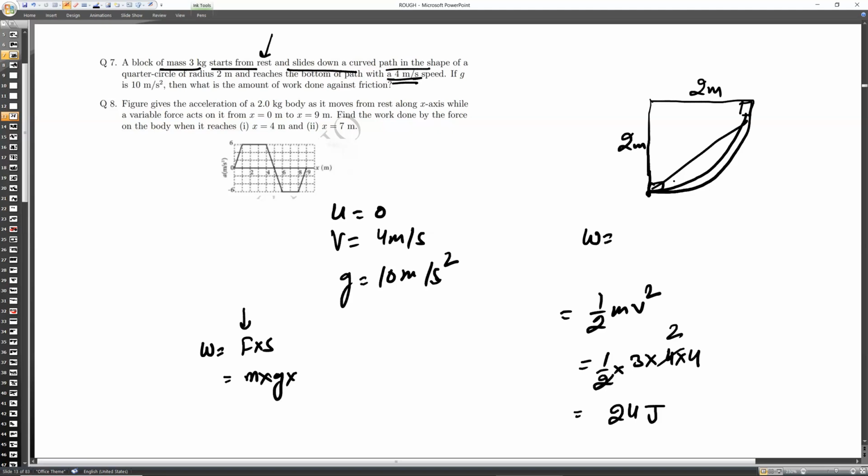A block of mass 3 kg starts from rest and slides down a curved path in the shape of a quarter of a circle of radius 2 meters, and reaches the bottom with 4 meters per second. If g is equal to 10, what is the amount of work done by the friction? You know that this object starts from rest, and the kinetic energy we can calculate is 24 joules. Got it?